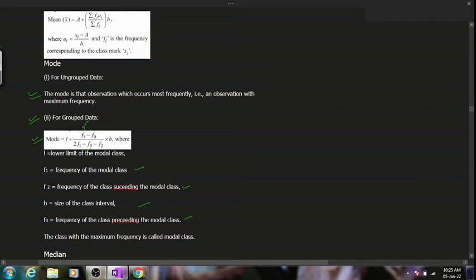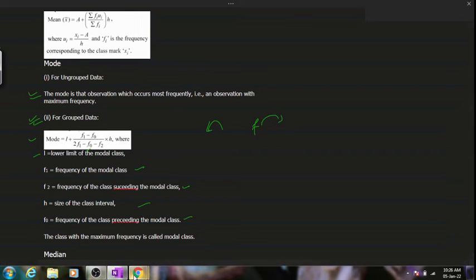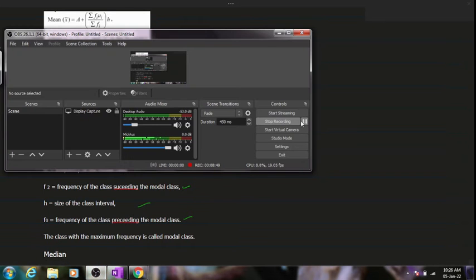Now here F1 is my highest frequency. L is my lower limit of that highest frequency, F0 is my frequency before that, and F2 is the frequency after that, and H, I think you know, is the class difference or the range of the class of the table. Is it clear? I would expect you all to copy this. Write this one, second, third, fourth. Till this much I would expect you all to copy for your introduction for mode, and then we'll move on to the exercise. I'm pausing the video, kindly note it down.